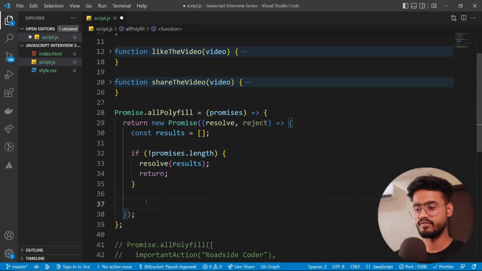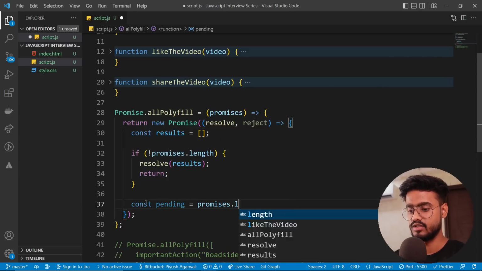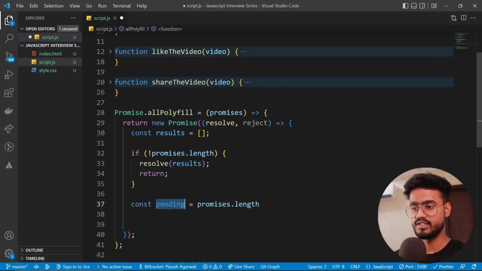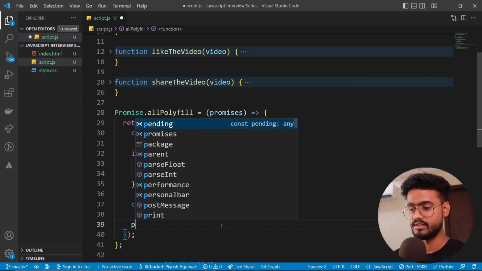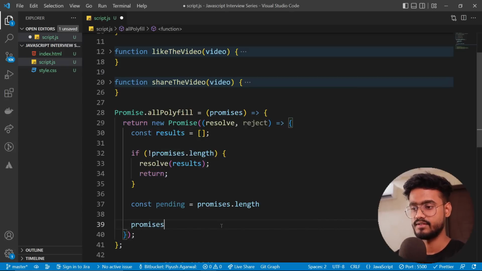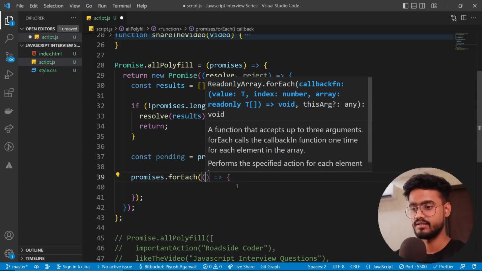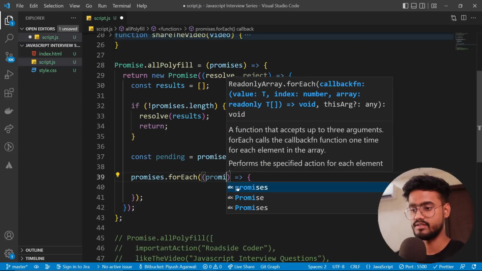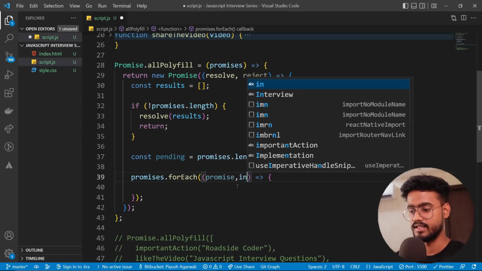Now after that, we need to know what the length of all of these promises is. So I'm going to have another variable, I'm going to call this pending equals promises.length, and I'll tell you in just a second why we are doing this. And now after this, we're going to go through each of the promises and resolve them one by one. So I'm going to say promises.forEach, and I'm going to take two things: first the promise, and the index.